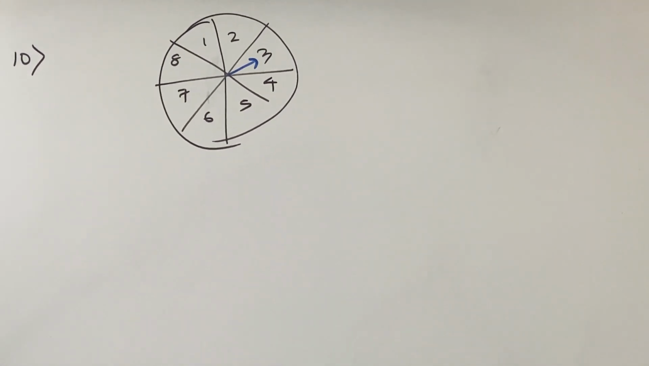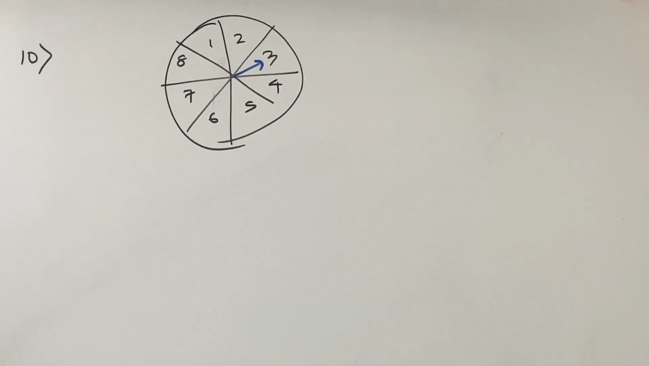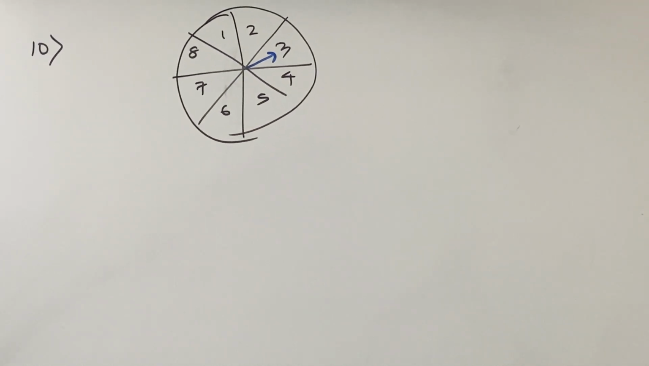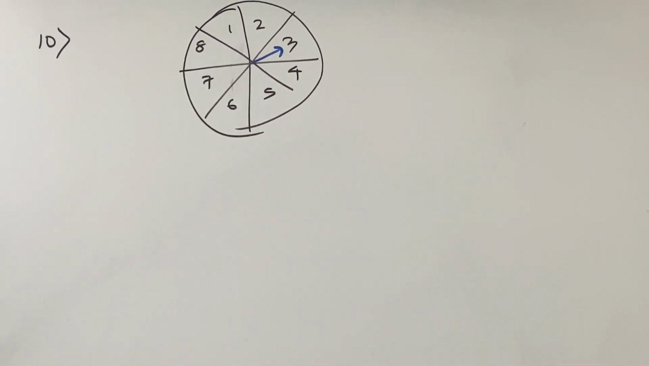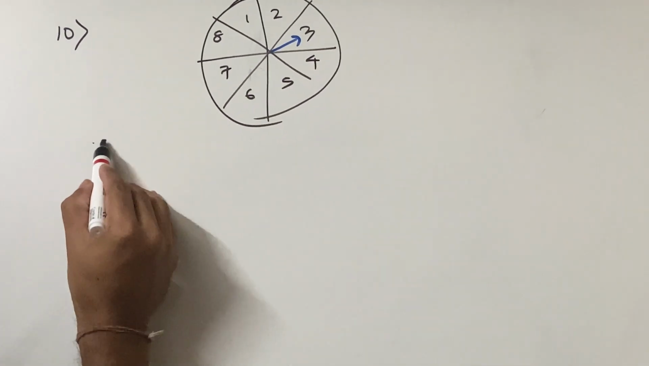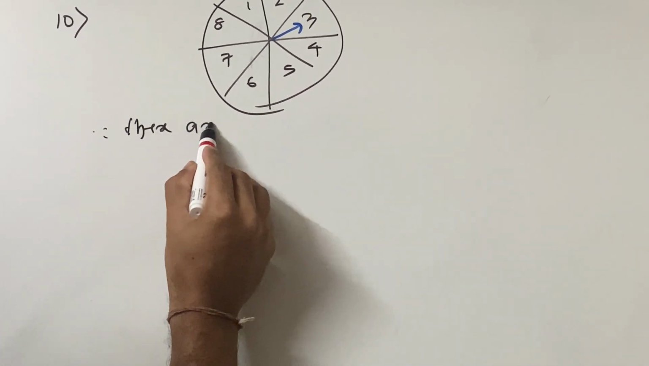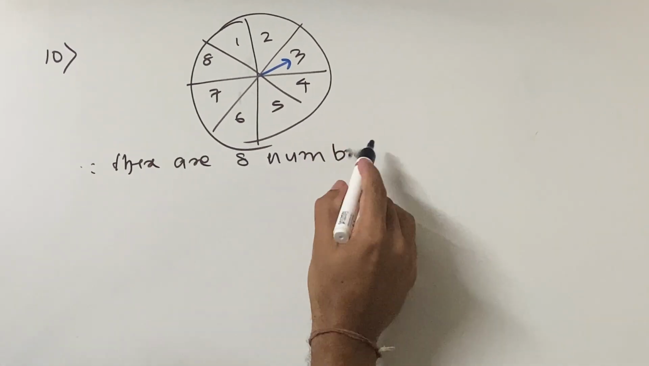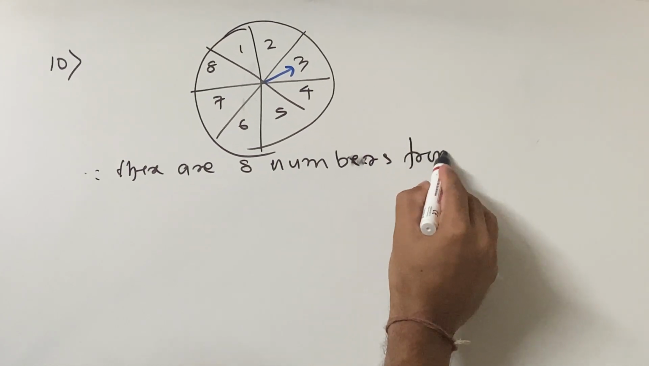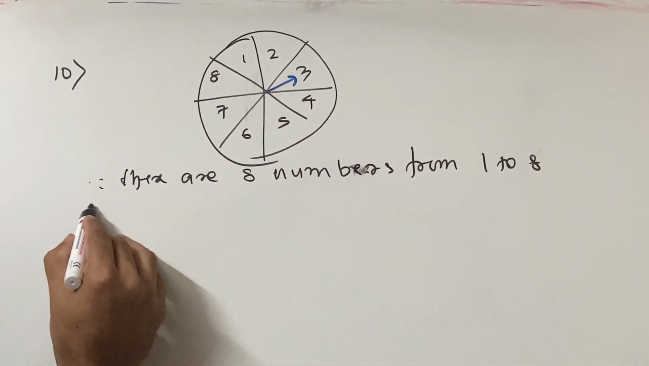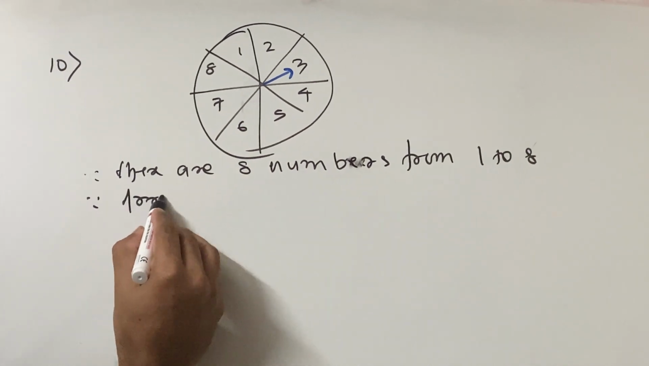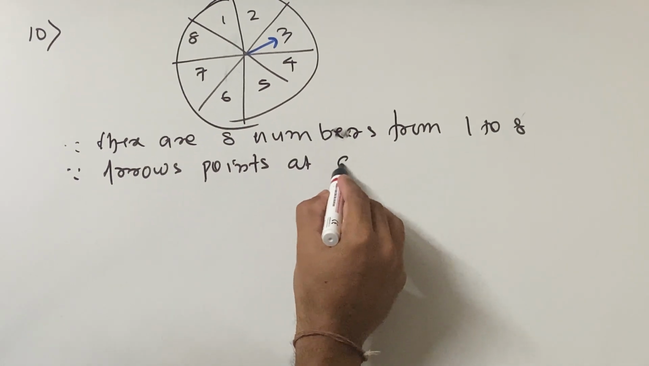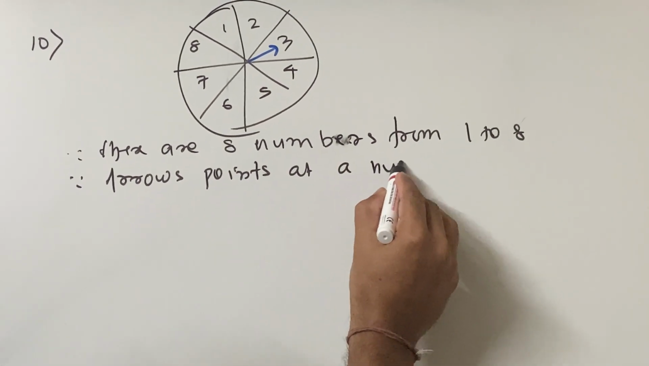So what is the question? In a game of chance, spinning arrows comes to rest at one of the numbers, that is 1 2 3 4 5 6 7 8. All these are equally likely outcomes. Find, so बाद में find, since there are 8 numbers, there are 8 numbers from 1 to 8, and since the arrow points out at a number, so what do you get?